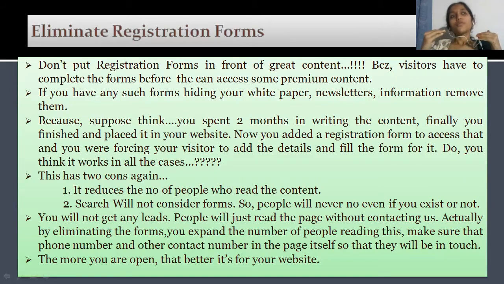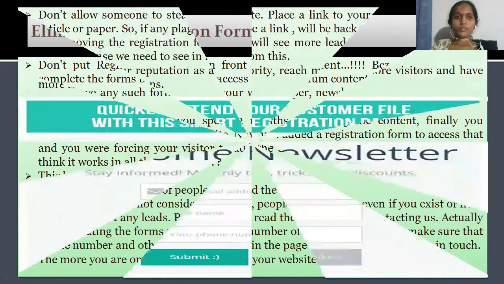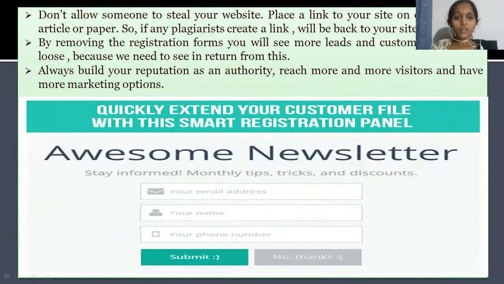So what I want to tell you is, the more open you are, the better it is for your website. See, this is a kind of registration form. Don't allow someone to steal your website again.